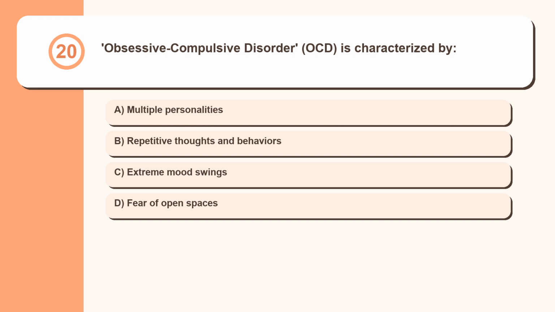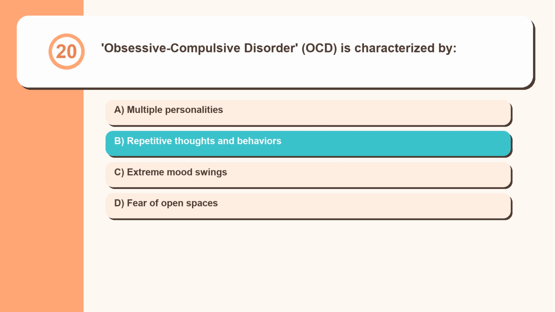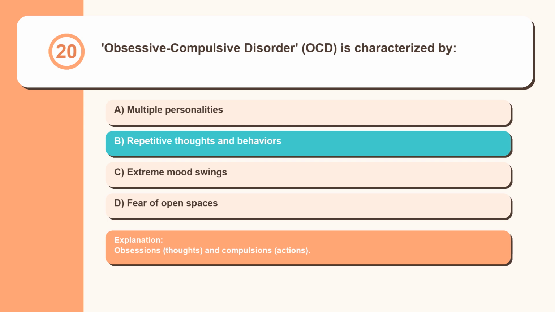Question 20. Obsessive-compulsive disorder (OCD) is characterized by: multiple personalities, repetitive thoughts and behaviors, extreme mood swings, fear of open spaces. Obsessions, thoughts, and compulsions, actions.